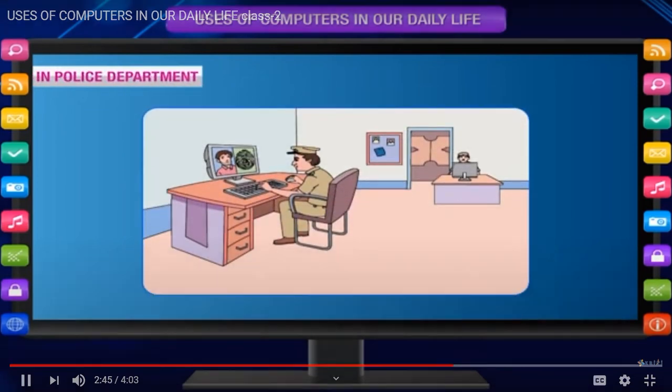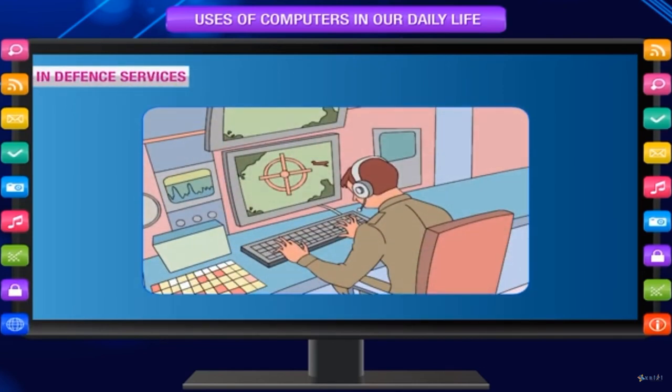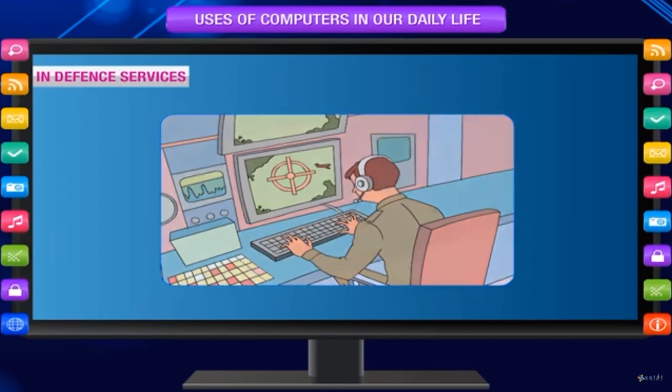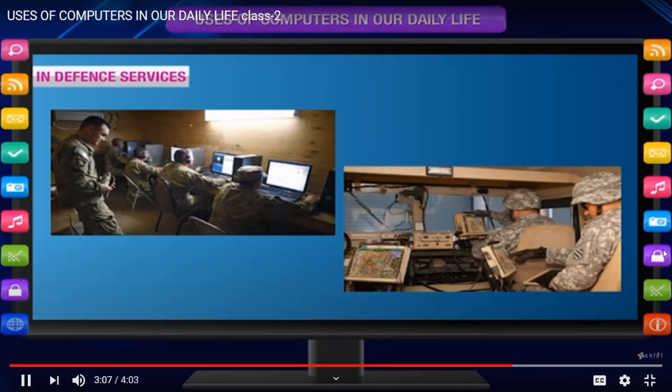In police department, to keep records of criminals, to match the images and fingerprints for identifying criminals through use of special software. In defense services, to keep the records of all defense equipment, to find the exact location of an enemy, to plan defense activities.